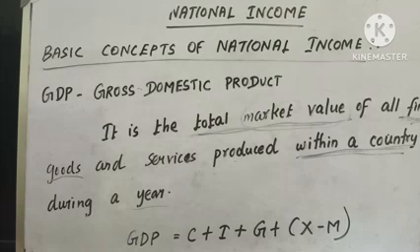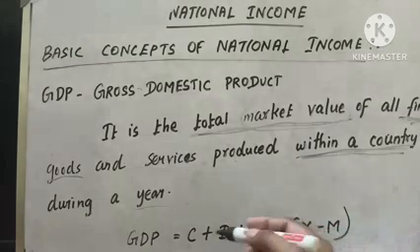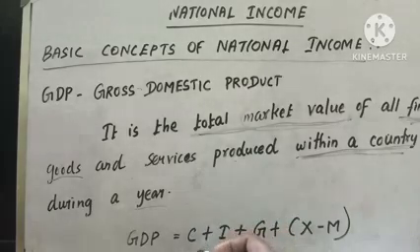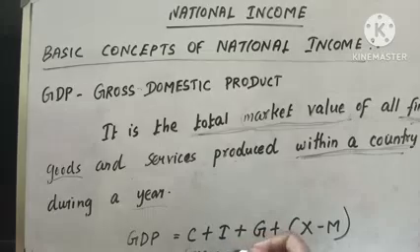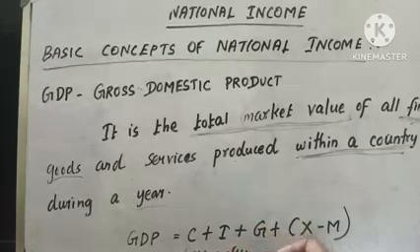GDP is calculated by using this formula: C plus I plus G plus X minus M. Here C represents consumption. I represents investment.